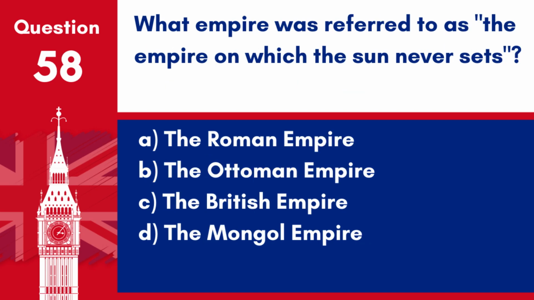Question 58. What empire was referred to as the empire on which the sun never sets? A. The Roman Empire. B. The Ottoman Empire. C. The British Empire. D. The Mongol Empire. Answer: C. The British Empire. This phrase was used to describe the vastness of the British Empire, highlighting its global span.